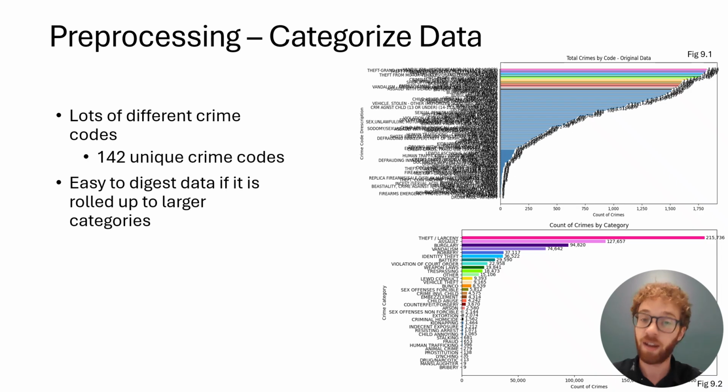Next, we need to categorize the data into a smaller set of groups. And my figure 9.1 here kind of illustrates why. It may be a bit overkill, but if you graph every single crime code that's in the data set, there's 142 of them. It's just way too much data to look at, really. And we just need to be a bit more focused in our analysis. So I aggregated them into 37 unique crime categories, which is what we see here in figure 9.2. Much easier to view our data at this point and get useful analyses.